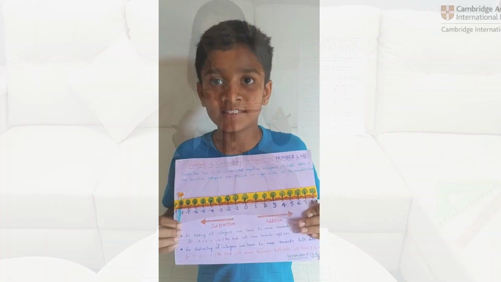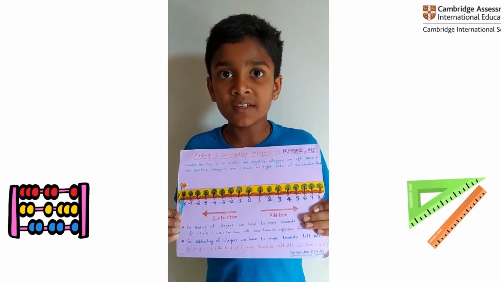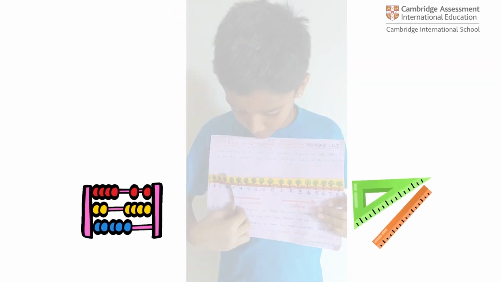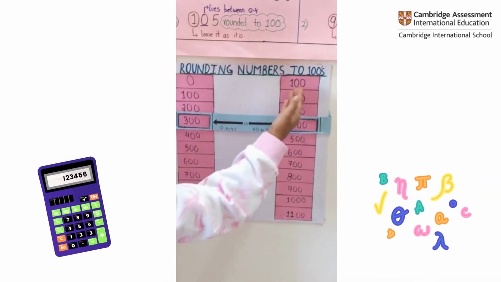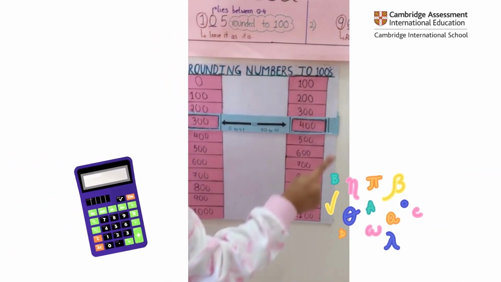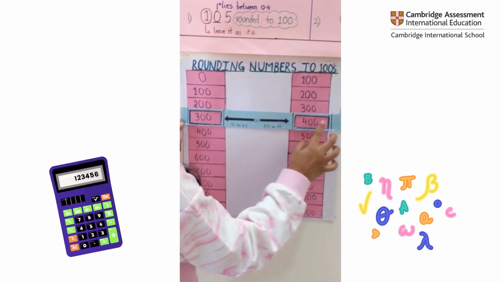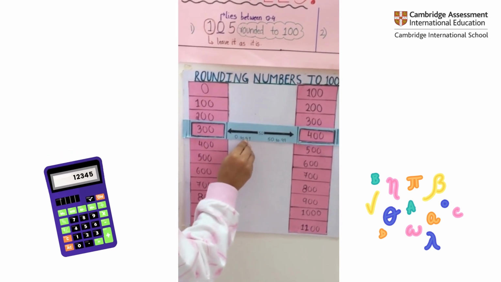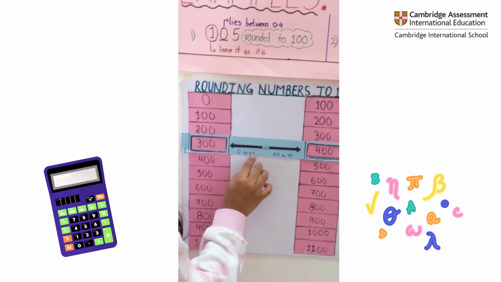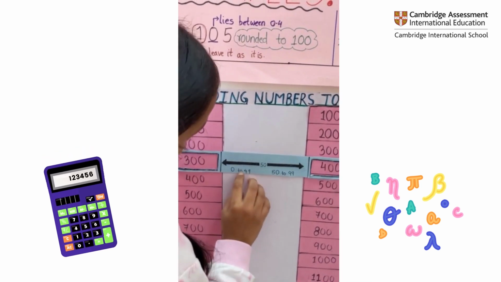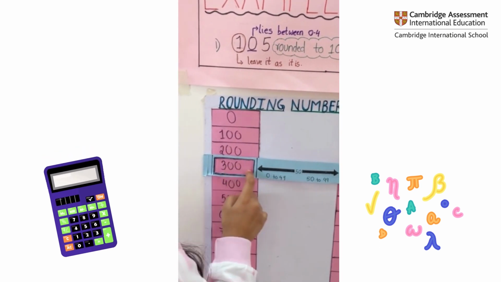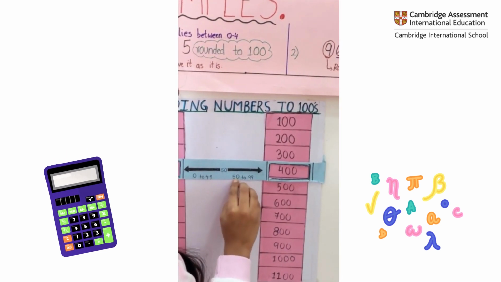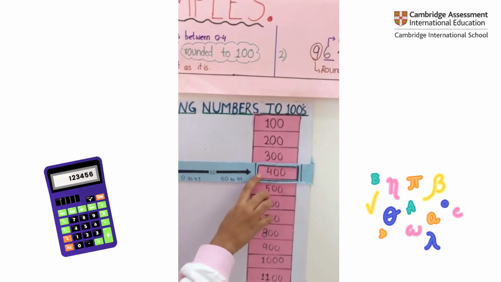Fraction rules. As 0 is at the center, positive numbers are on the right side and negative numbers on the left side. The board has numbers from 0 to 1000 and this scale has numbers from 100 to 1100. I have a middle movable scale with numbers from 0 to 49. Whatever number lies in these numbers will be rounded to the left side number. And whatever lies in 50 to 99 will be rounded to the right side number.